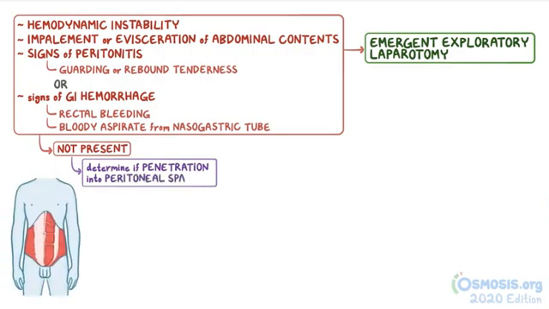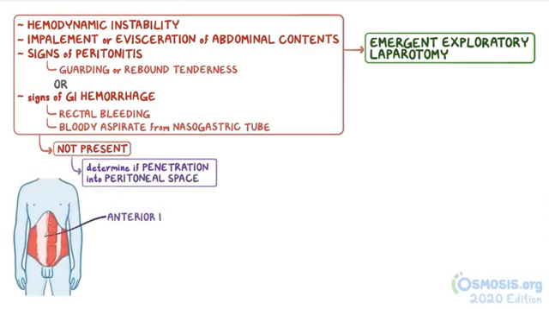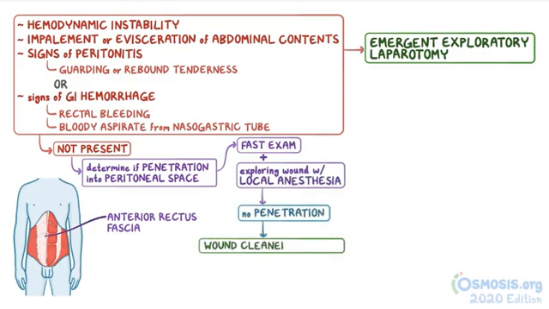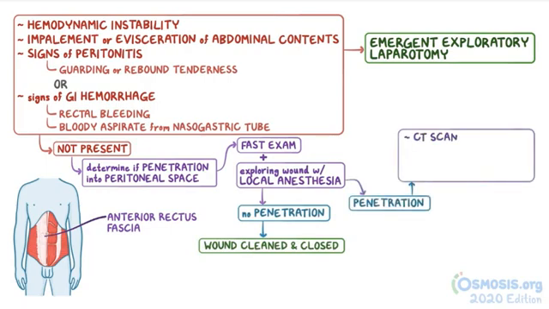the peritoneal space, specifically if the anterior rectus fascia was penetrated. This can be done with a FAST exam, which will show free fluid, done in conjunction with exploring the wound under local anesthesia. If there doesn't seem to be peritoneal penetration, then the wound should be cleaned and closed. If there is peritoneal penetration, a CT scan is done to delineate specific organ injuries.